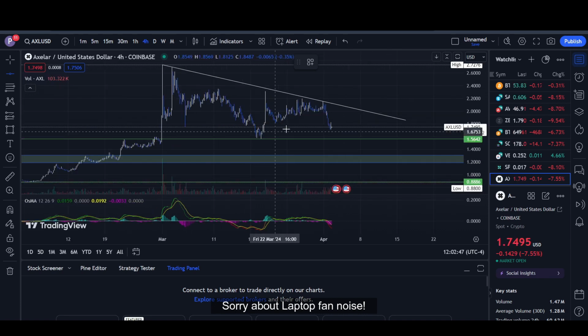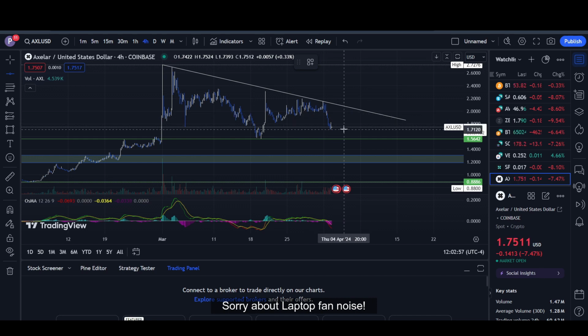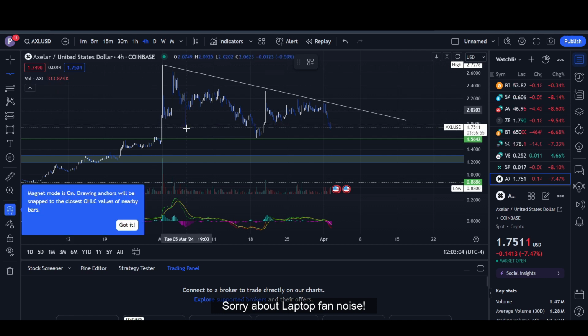So I think we'll have to wait for proper entries, and once we get those entries, if there is news and the coin pumps, we can sell at higher prices. That means a pretty good profit. But as of now, it is at the support, as you can see here. So that is most likely the reason why it bounced back from this point.